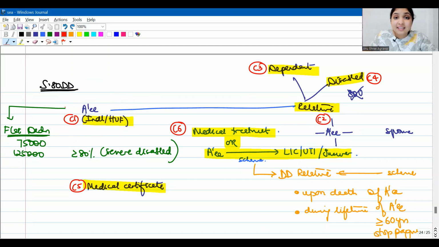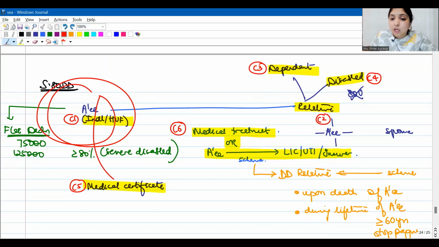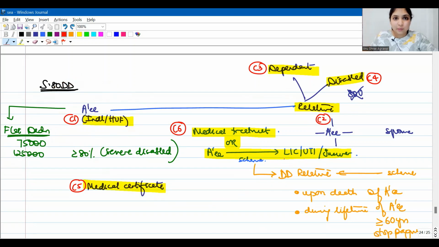If the assessee has reached 60 or more than 60, the assessee may not be financially capable to take care of this relative. The assessee may not be financially capable to continue contributing money to the scheme. So the assessee has reached at least 60 years of age during his lifetime.